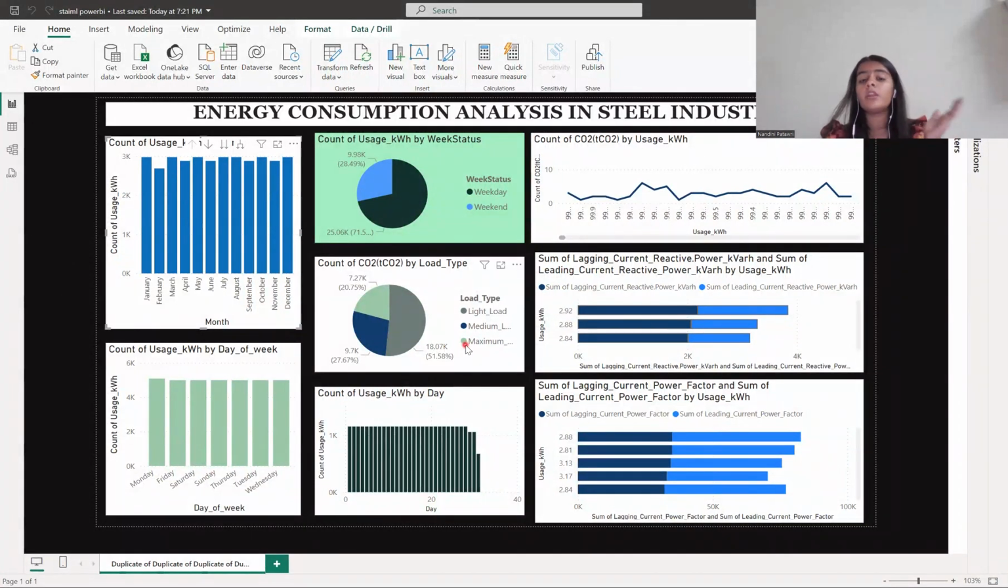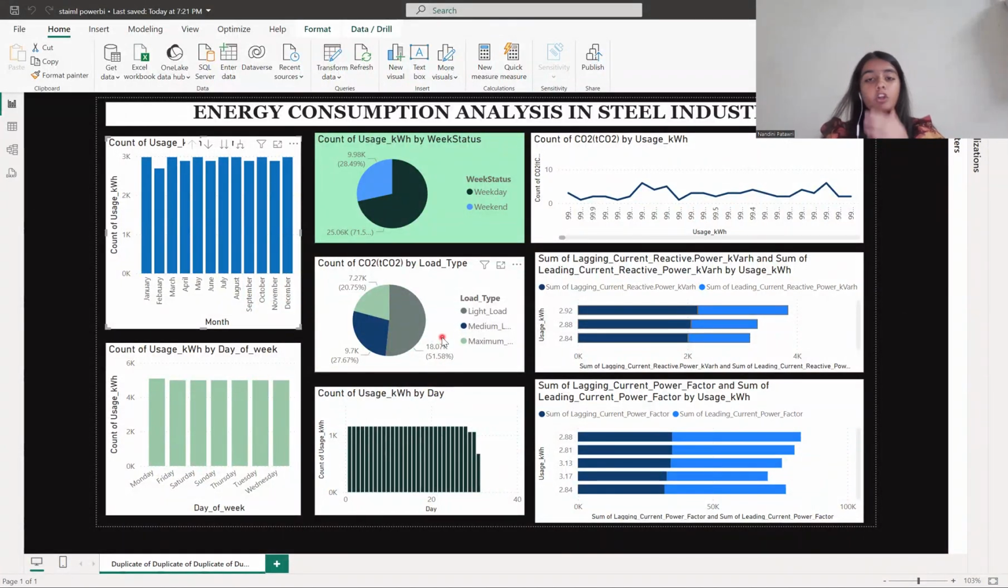Talking first about the load type, we can see that the carbon emissions increased with the light load. The gray color shows the light load, dark blue shows the medium load, and light green shows the maximum load. The count of CO2 increased with the light load, by 51%.